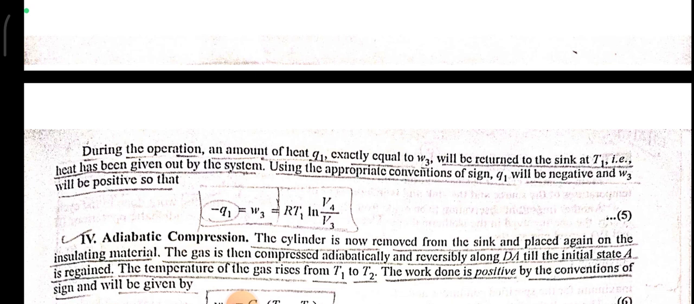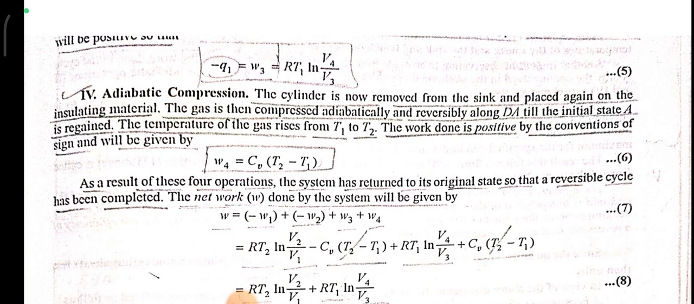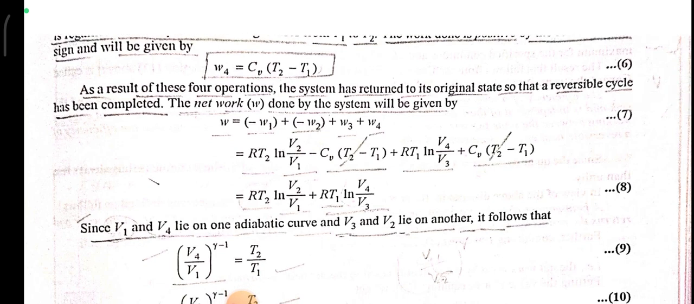Adiabatic compression. The cylinder is now removed from the sink and placed again on the insulating material. The gas is then compressed adiabatically and reversibly along DA till the initial state A is regained. The temperature of the gas rises from T1 to T2. The work done is positive by the convention of sign and will be given by W4 is equal to CV (T2 minus T1). As the result of these four operations, the system has returned to its original state so that the reversible cycle has been completed.